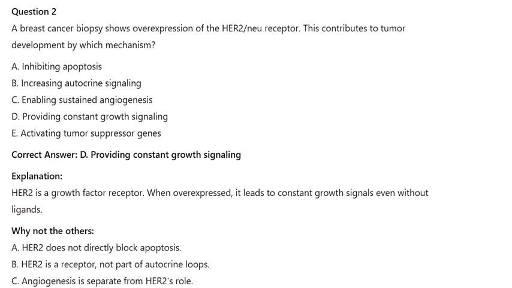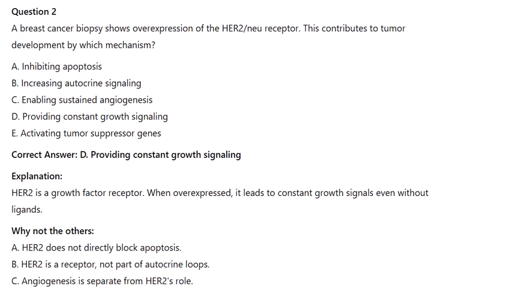Question 2. A breast cancer biopsy shows overexpression of the HER2/neu receptor. This contributes to tumor development by which mechanism? A. Inhibiting apoptosis. B. Increasing autocrine signaling. C. Enabling sustained angiogenesis. D. Providing constant growth signaling. E. Activating tumor suppressor genes. Correct answer: D. Providing constant growth signaling.